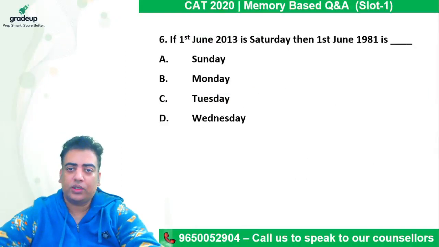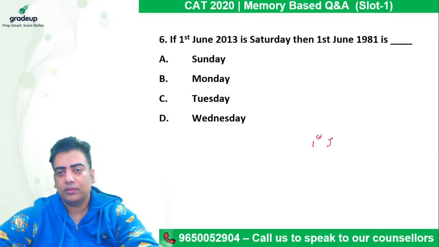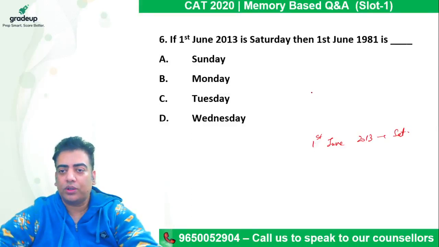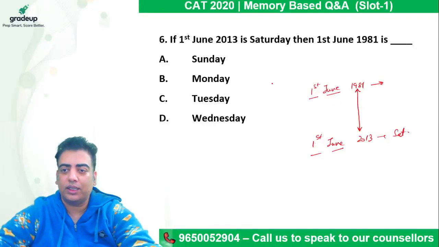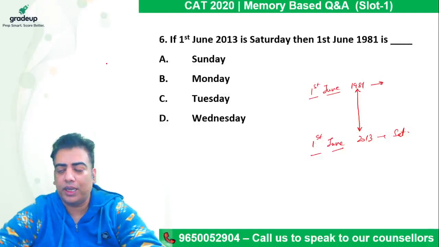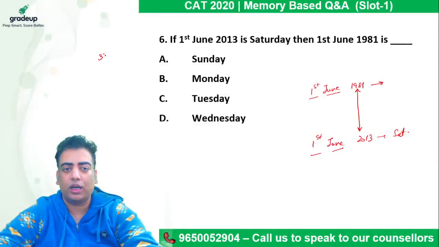Here it says if 1st June 2013 is a Saturday, then birthday was on 1st June 1981. Now, in order to solve these kind of questions, we just need to calculate the number of years. So because in this case, date and month are the same, so just by subtracting these two, we can calculate the number of years. So 2013 minus 1981 comes out to be 19 plus 13, which is equivalent to a total of 32 years.